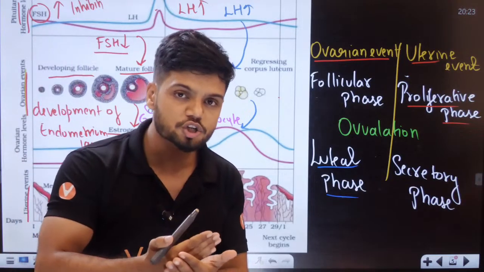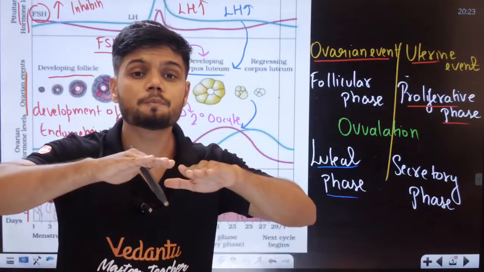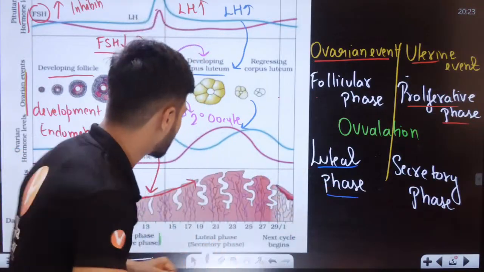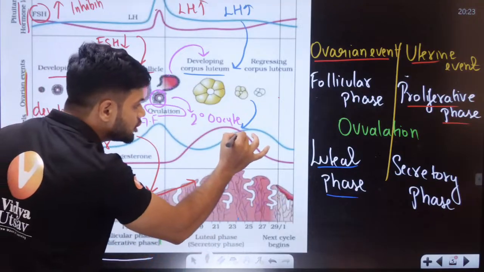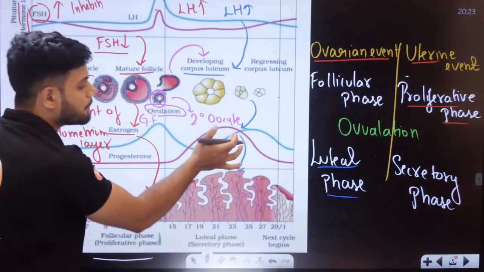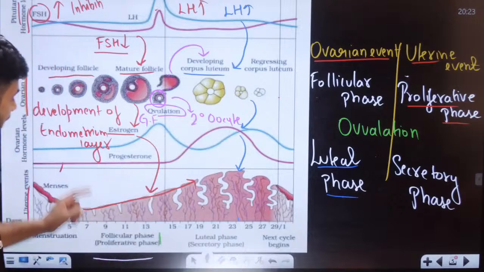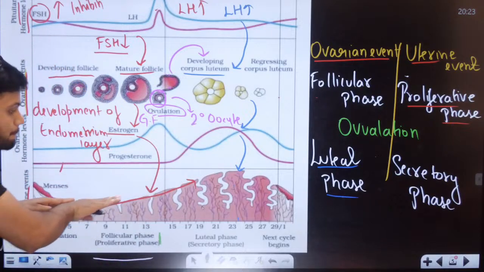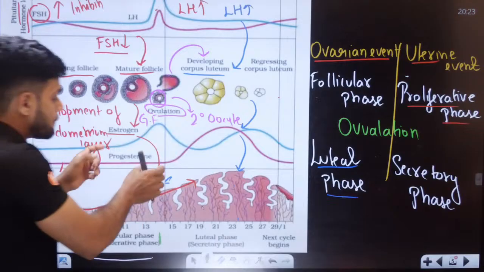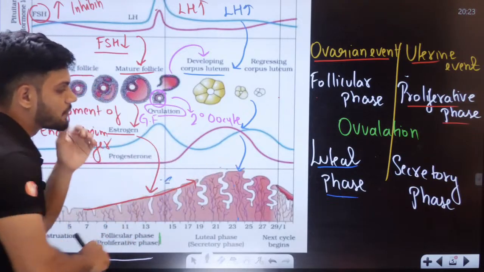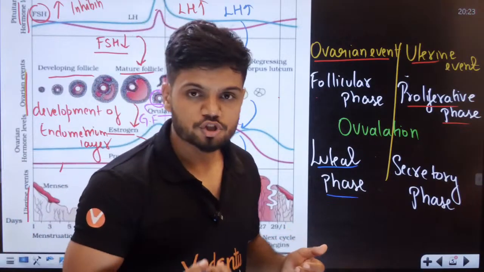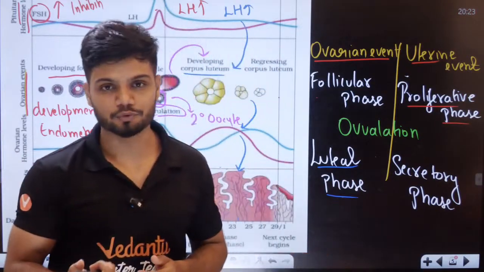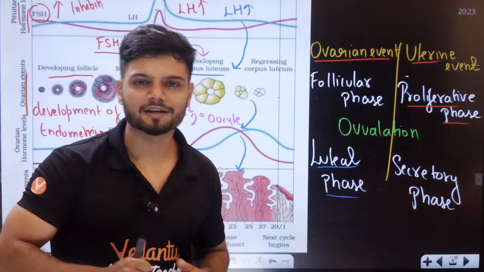The main function of progesterone is to maintain the endometrium. This endometrium is ready, right? A thick endometrium. The thick endometrium is maintained by progesterone, students. So, estrogen helps in proliferation, and progesterone helps in maintaining the endometrium. And that is the menstrual cycle.